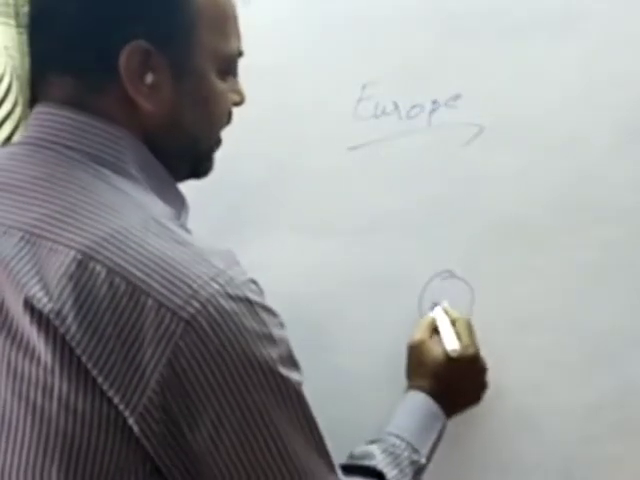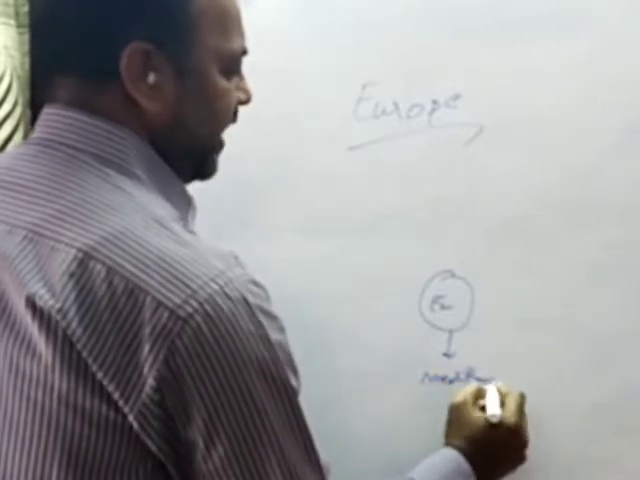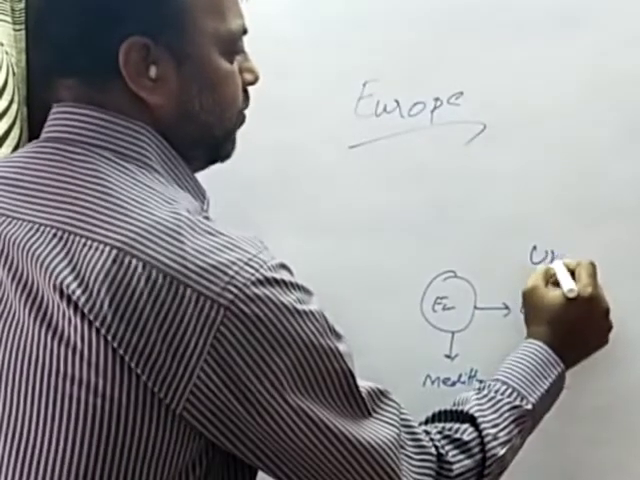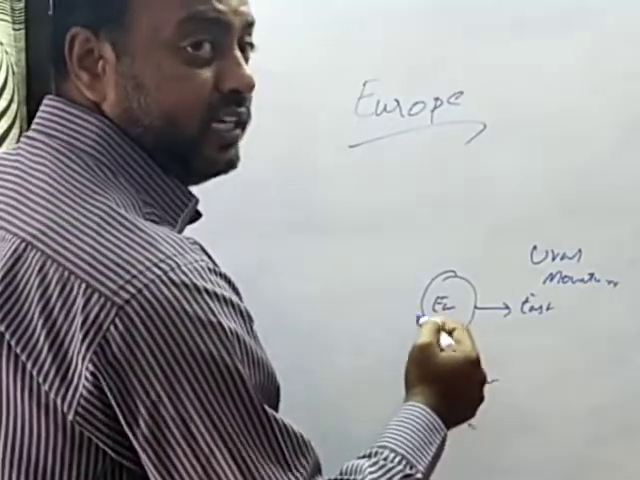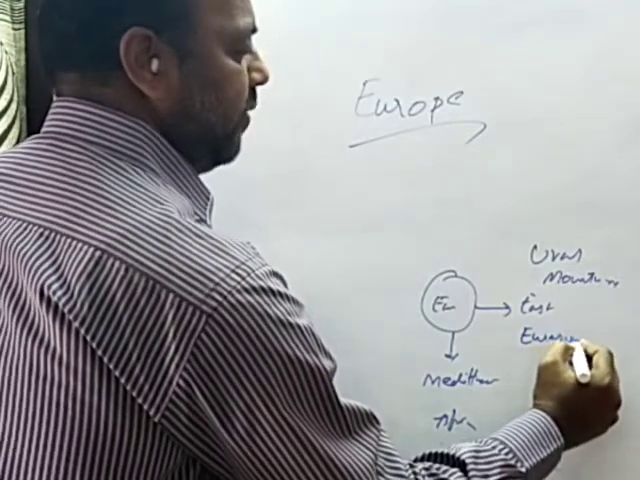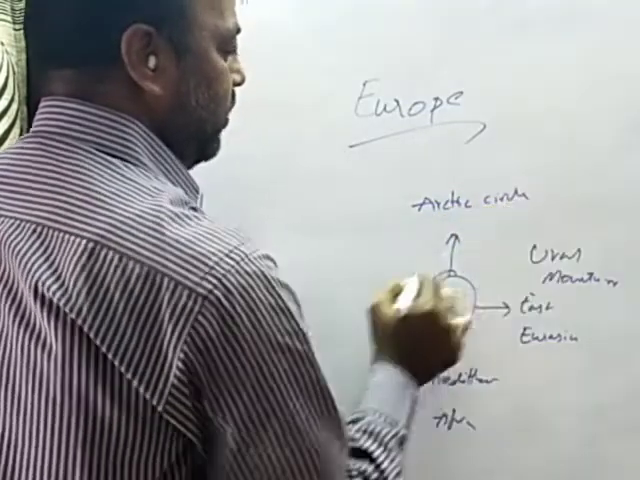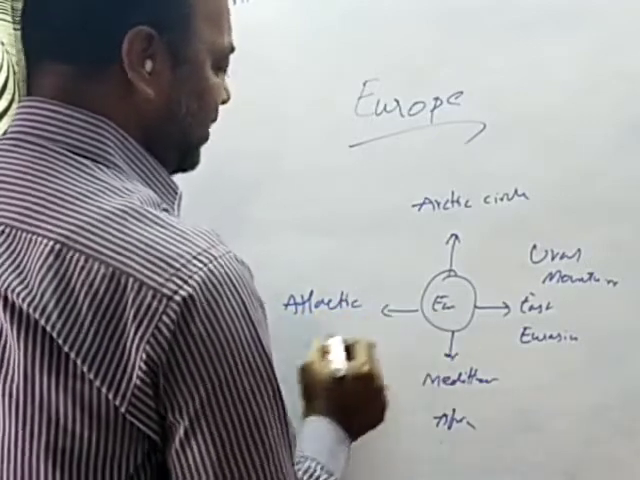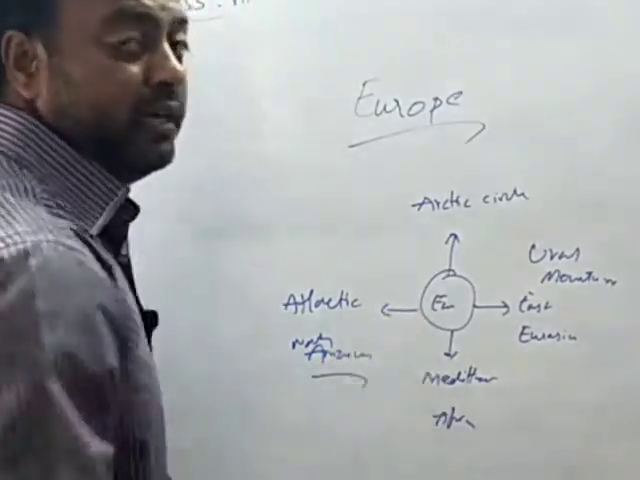So, if you consider this as Europe, to the southern side you find the Mediterranean Sea, which divides it from Africa. On the eastern side, we find the Ural Mountains, and there is a continuous landmass of Asia and Europe. For that reason, we also call it Eurasia. On the northern side, we find the Arctic Circle, whereas on the western side, we find the Atlantic Ocean, and this ocean divides Europe from North America. So these were the boundaries of Europe.